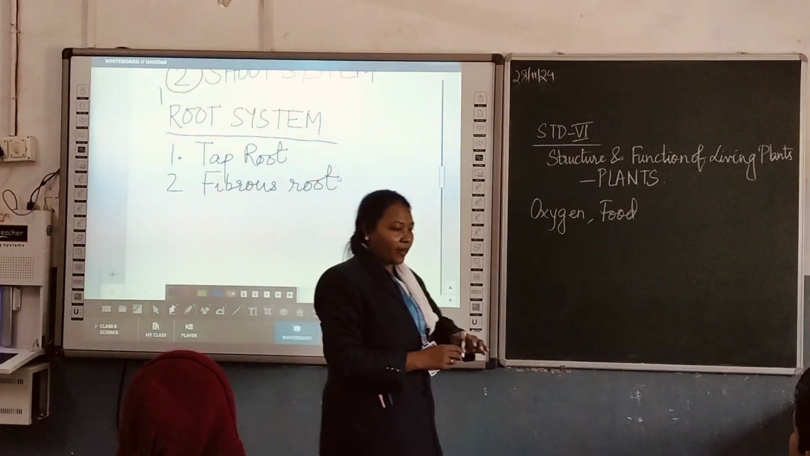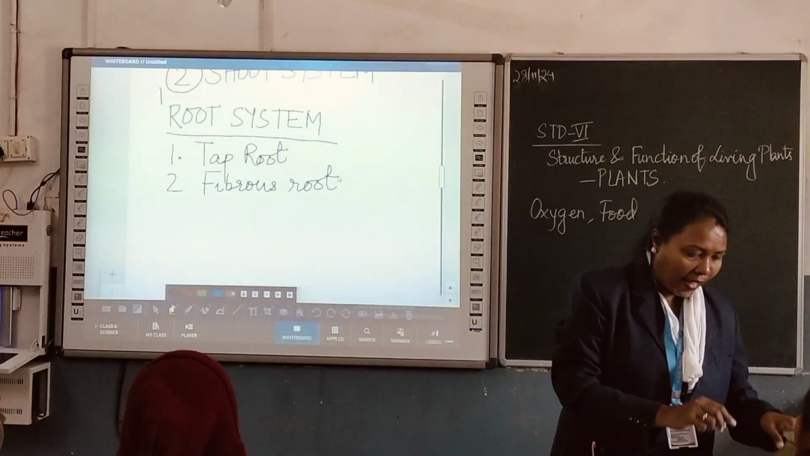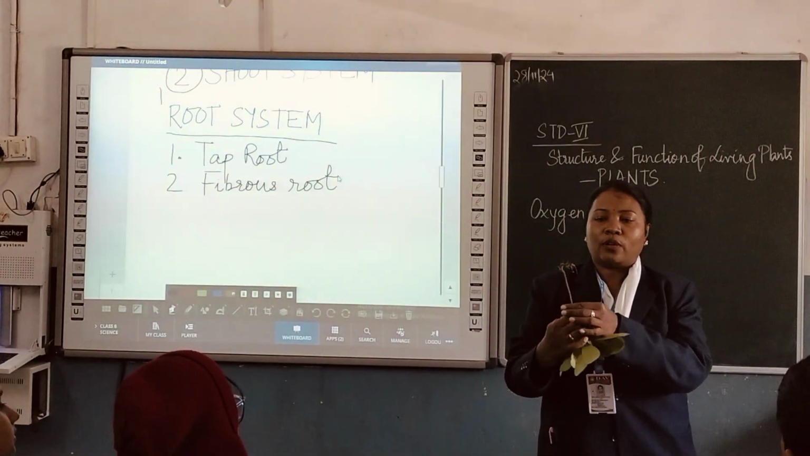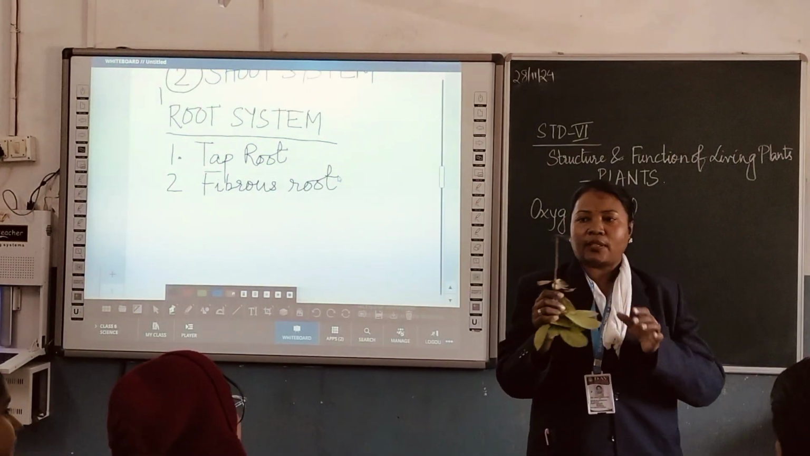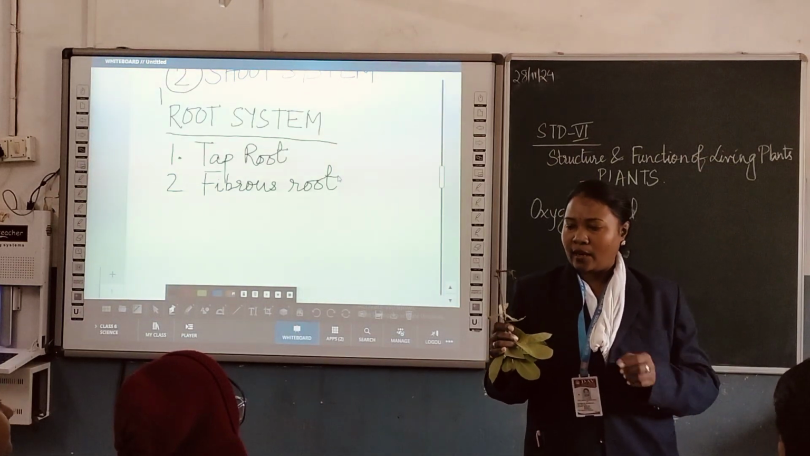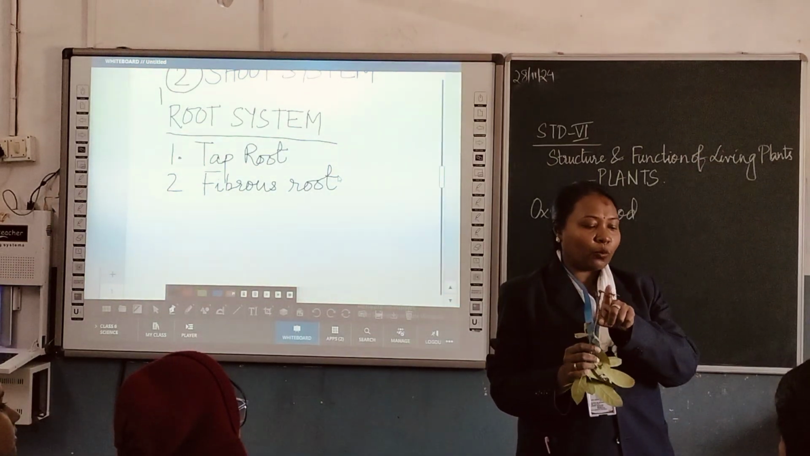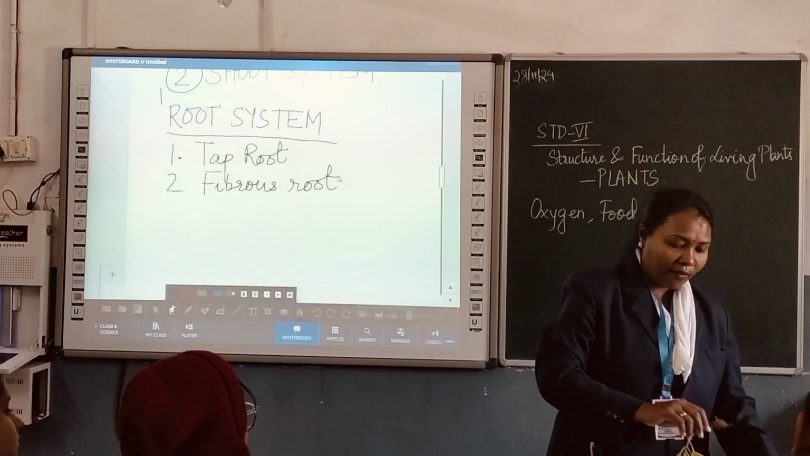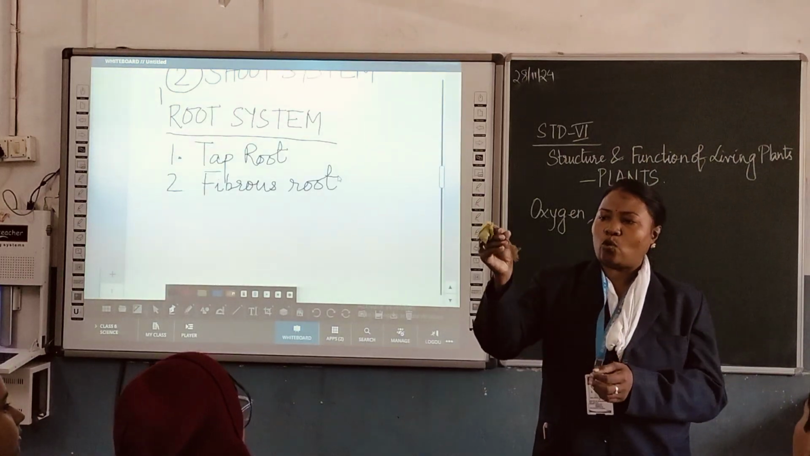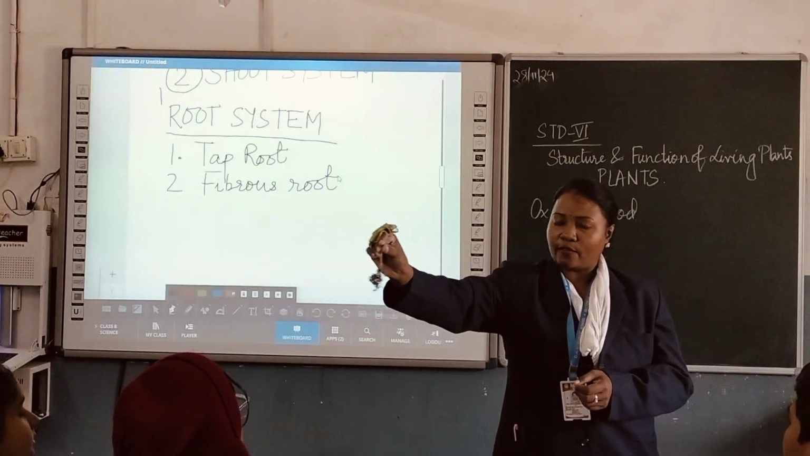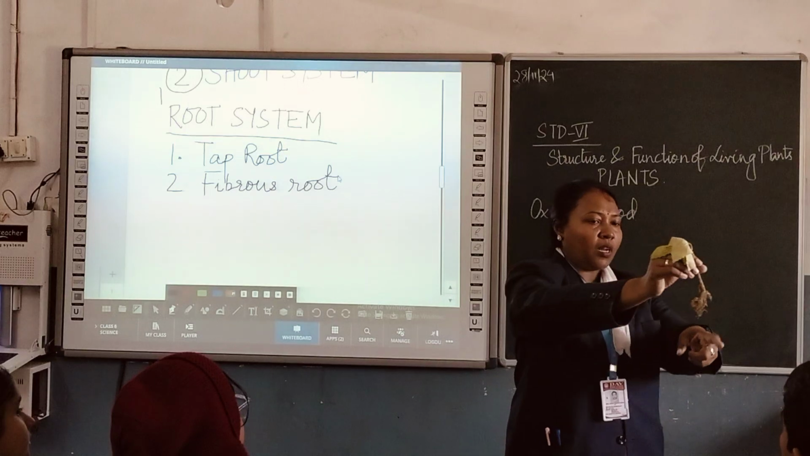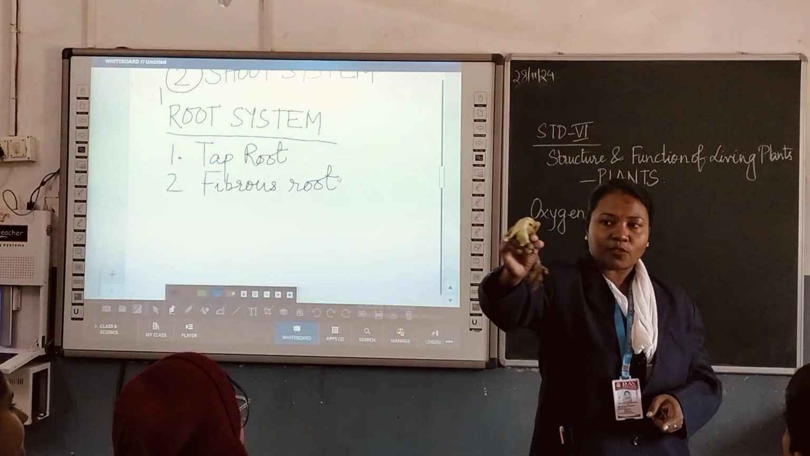Okay, so here with me I do have a plant with a tap root. You can see there is a single thick root in it. So this is the tap root. And here I also have another plant. You can see there are so many roots. If you see it very clearly from here, you can find there are so many roots with it. So this is fibrous root.